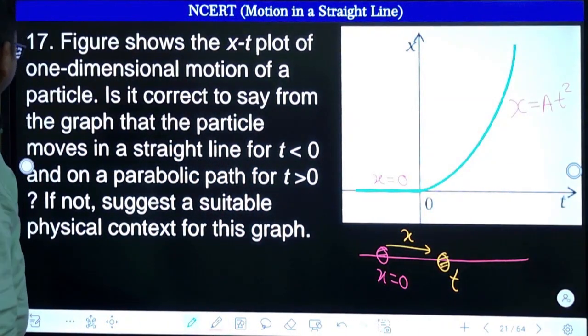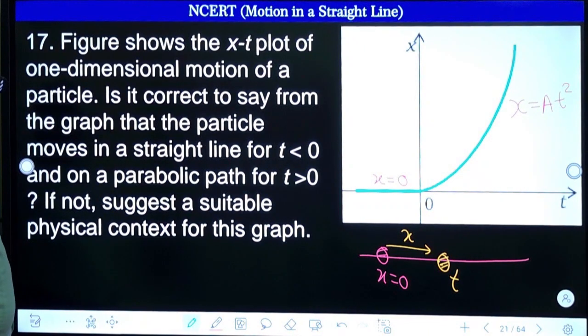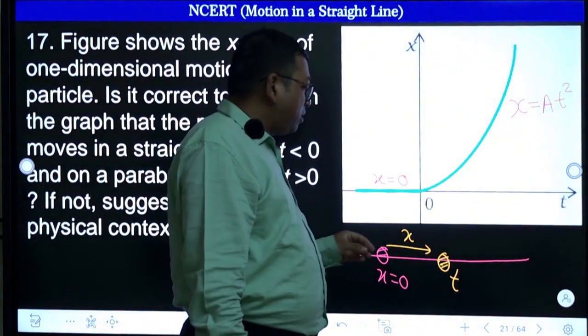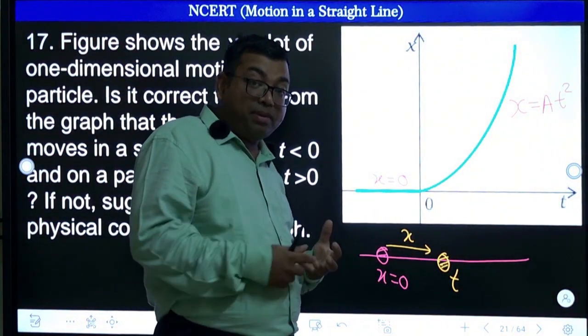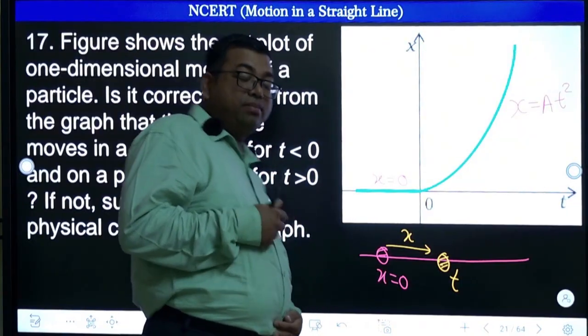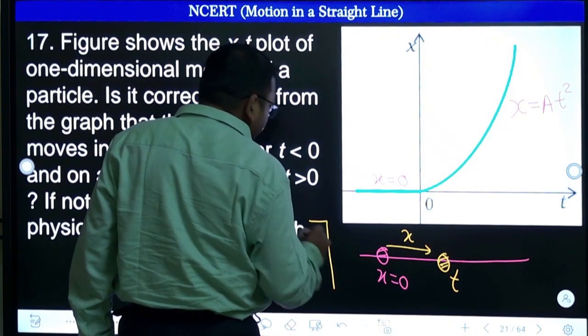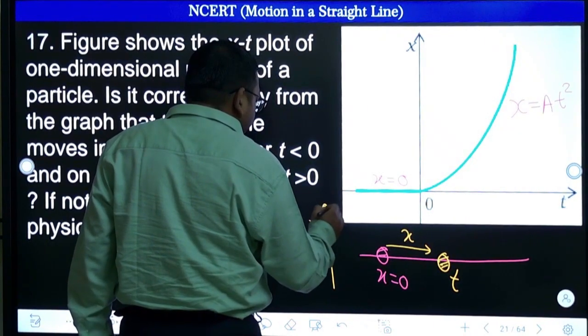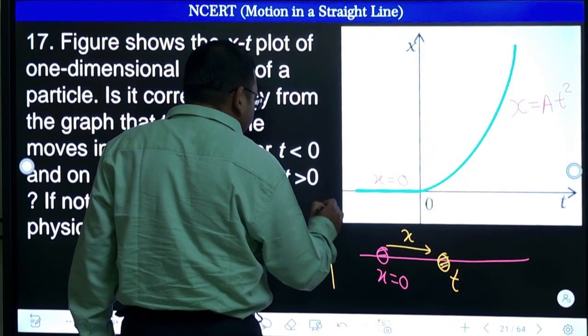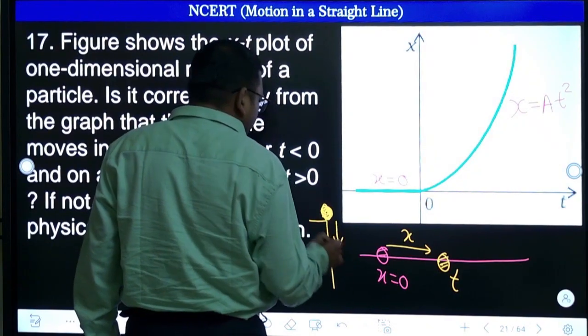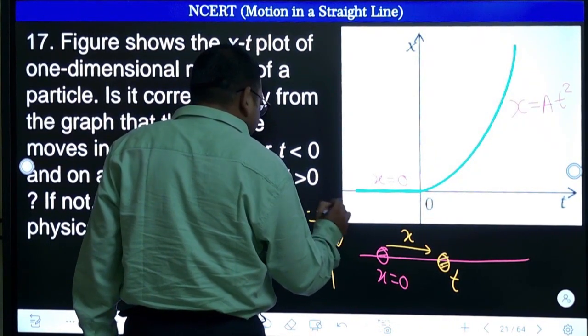Okay, then suggest a suitable physical context for this graph. What kind of example in practical life can it be? The example can be like this. Suppose there is a building and an object kept here on this building. Let us say downward direction as positive, and take this position as x is equal to 0.